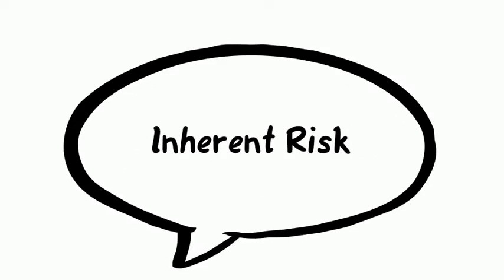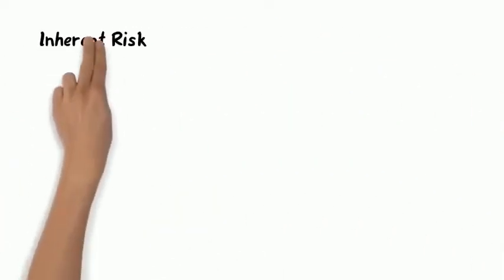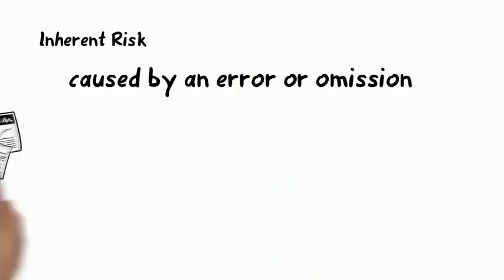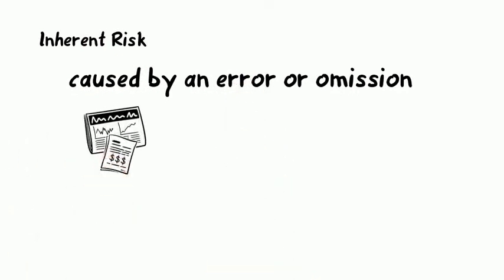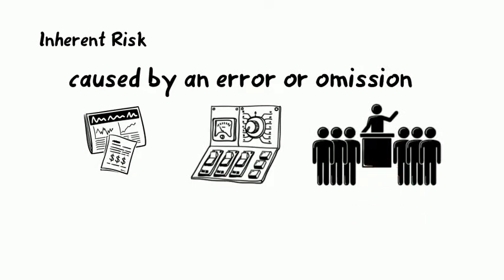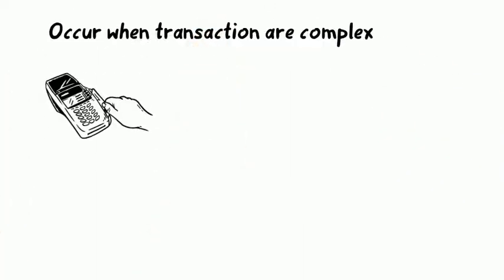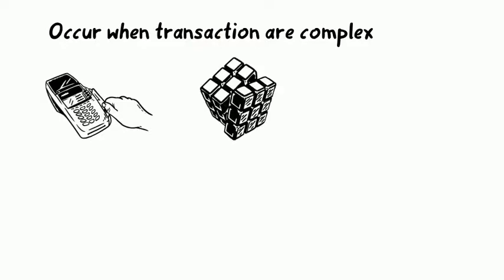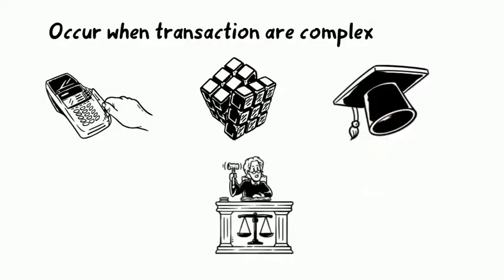Inherent risk. Inherent risk is caused by an error or omission in the financial statements and the absence of internal control. It could be influenced by the business characteristics and the business it operates in a financial audit. Inherent risk usually occurs when transactions are complex or in situations that require a high degree of judgment in regard to financial estimates.